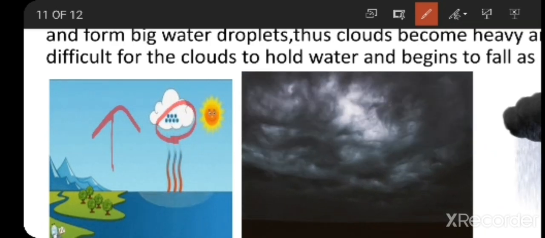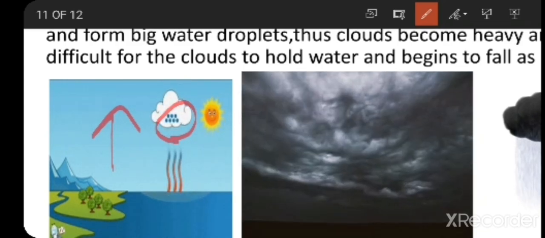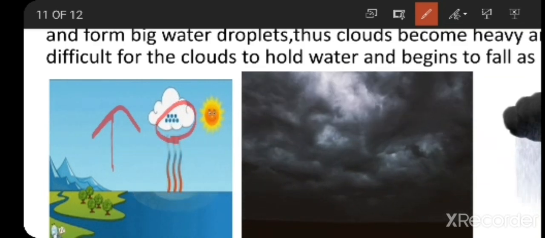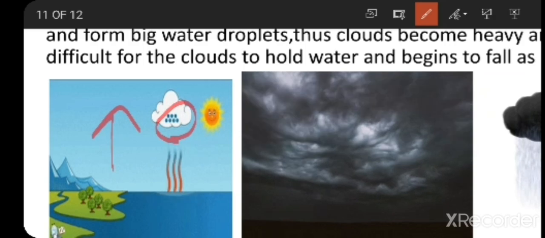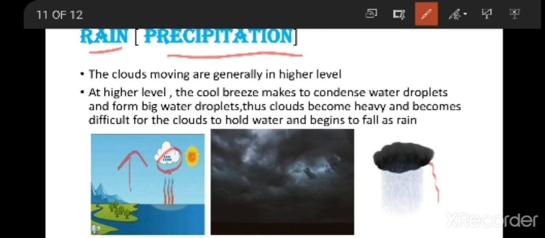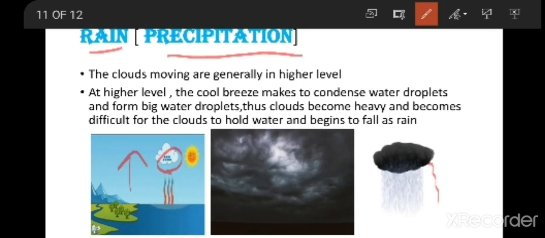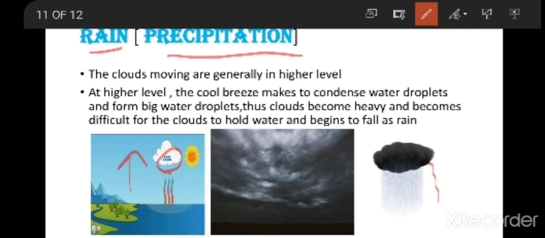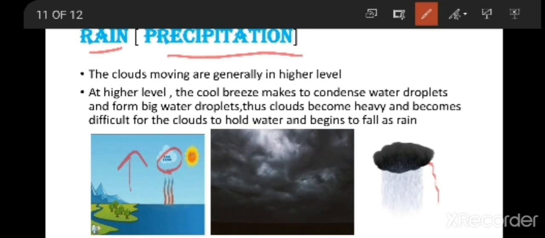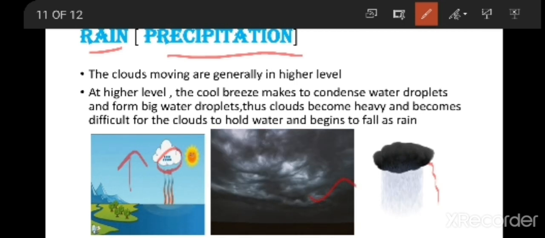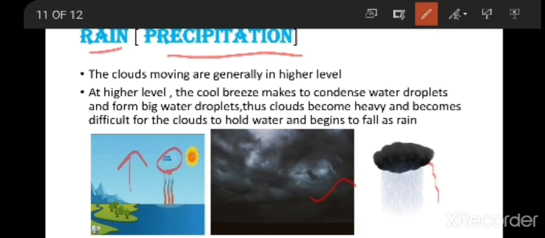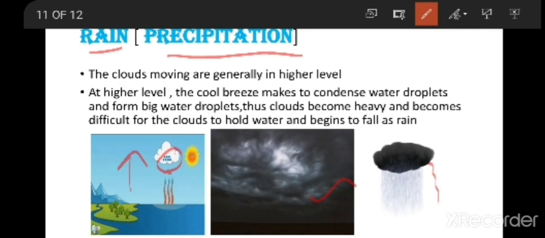As they increase in size, the clouds cannot hold the water drops. The clouds cannot hold the heavy water droplets. So it releases the water down in the form of rainfall. And you always know clouds will not stay in one place, but always clouds will move along with the wind. In this way rain or precipitation is going to occur.